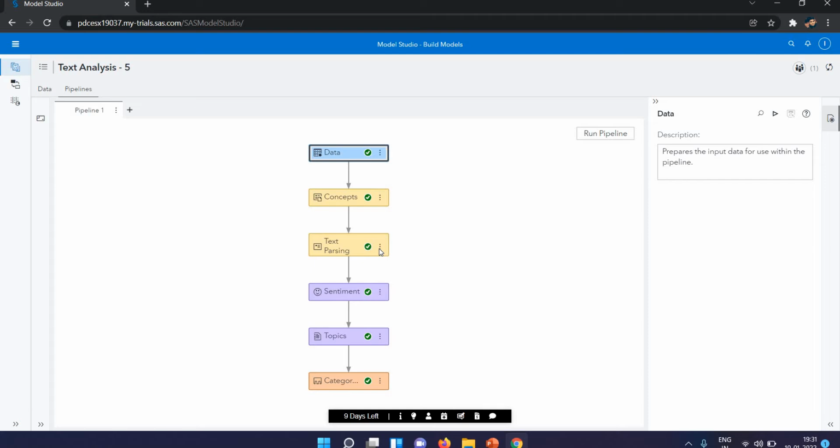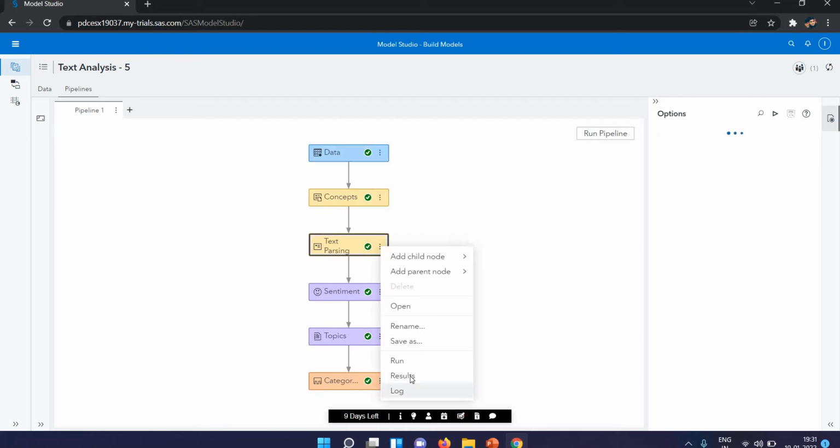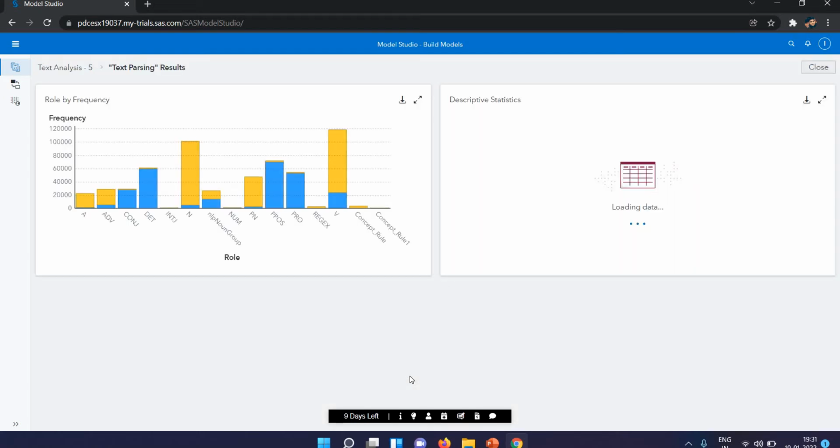This is a feature of SAS Viya. What is a pipeline? A pipeline is the analytical decisions we make on our data. Here we are doing the text parsing. I right-click and click on Results. Now you can see the role by frequency and the descriptive statistics here.